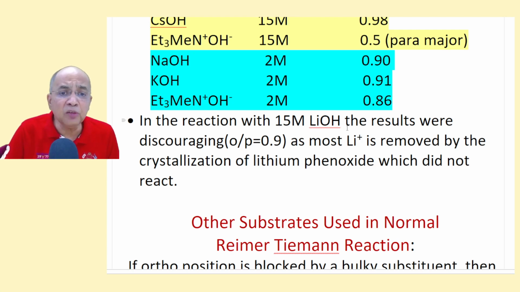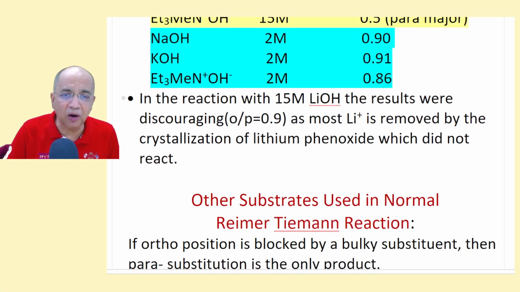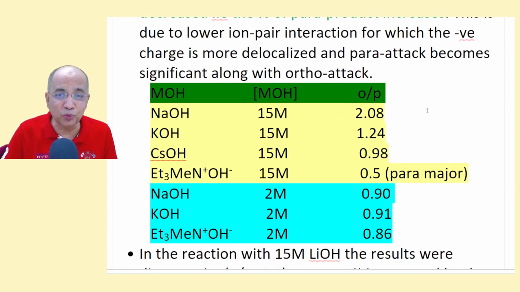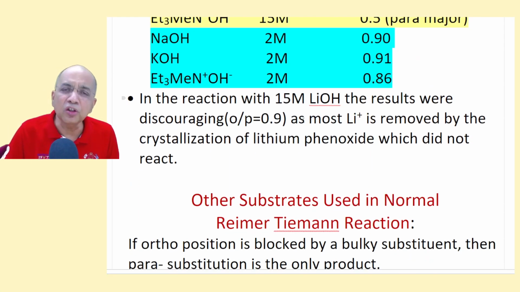In case of lithium hydroxide, these two authors found that the ortho-para ratio should have been more than 2.08, because lithium ion is a smaller cation than sodium, so the ion pair attraction should be still stronger. But they found on the contrary the ratio is 0.9.